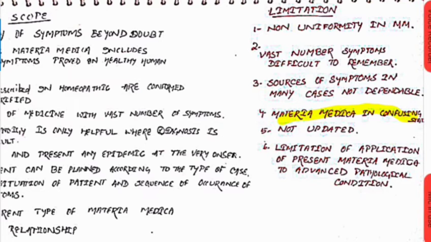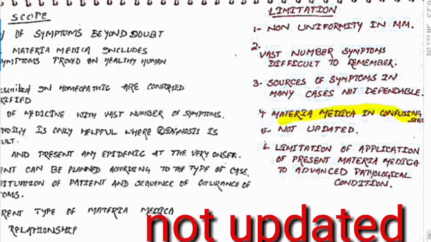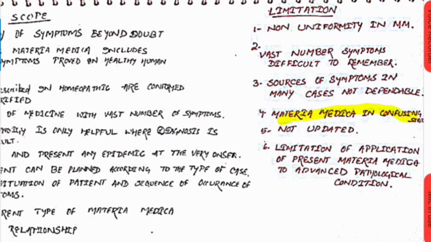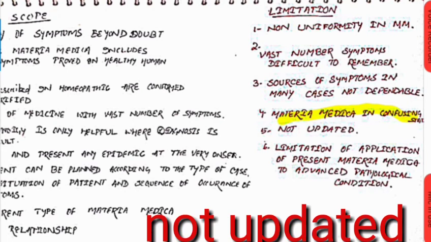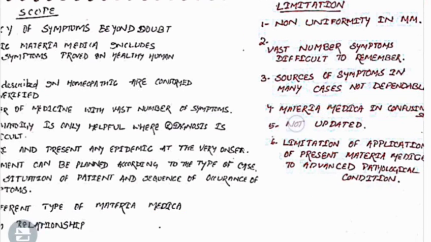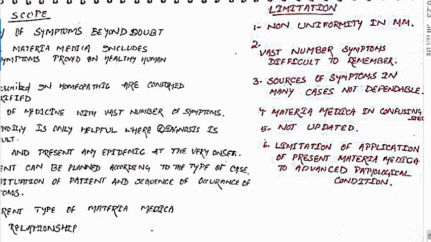Then, not updated. What does it mean? Institutions or homeopaths do not write many new materia medica books, and they are not updated nowadays; sometimes they are updated, but with erroneous symptoms written. Also, some medical terms used in some books date from Hahnemann's time, and there is no translation or updating of those terms.